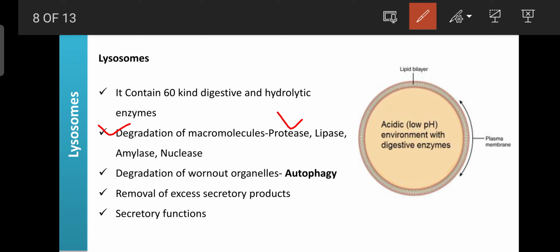The protease enzyme is responsible for the metabolism of protein into amino acids in the small intestine. Then lipase is responsible for the metabolism of cholesterol and fat into free fatty acids. Then amylase is responsible for the metabolism of polysaccharides into monosaccharides like glucose, fructose, and galactose. And nuclease is responsible for the metabolism of the nucleic acids found in food.